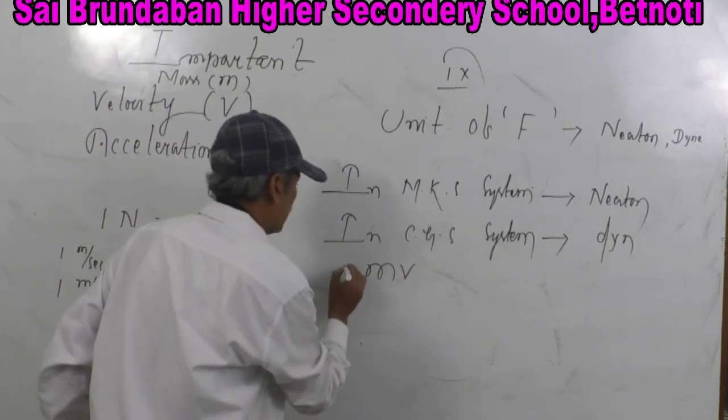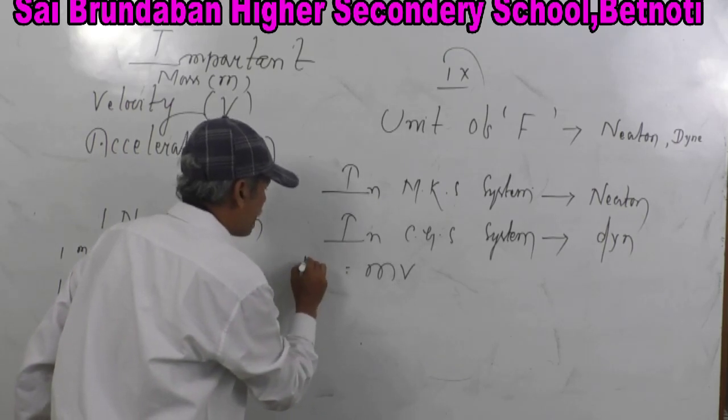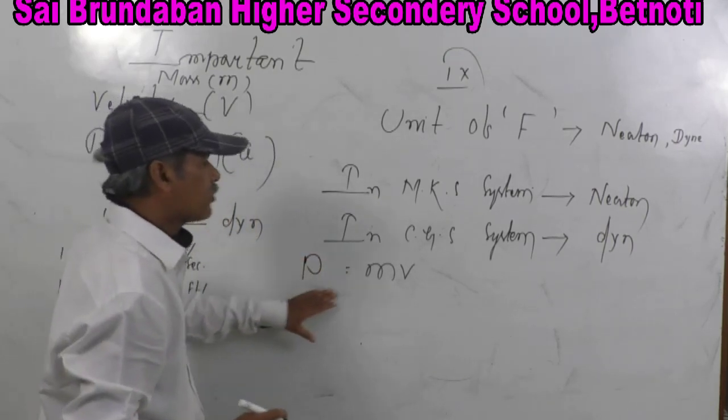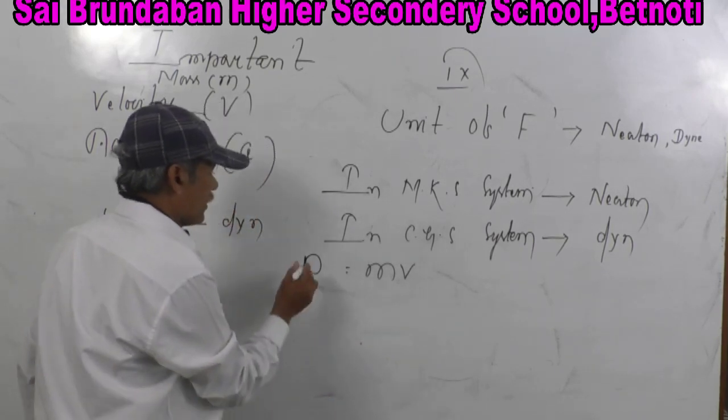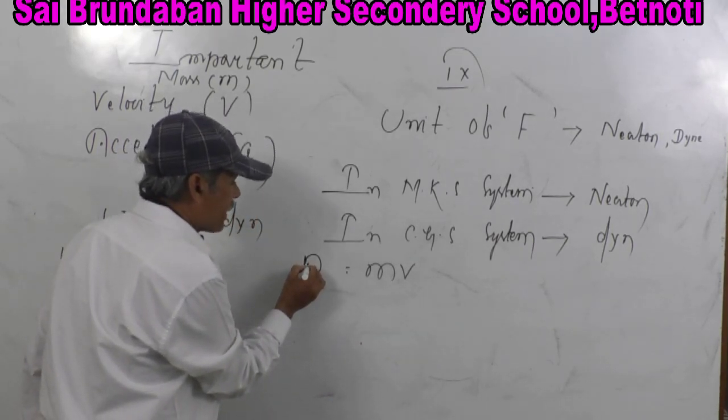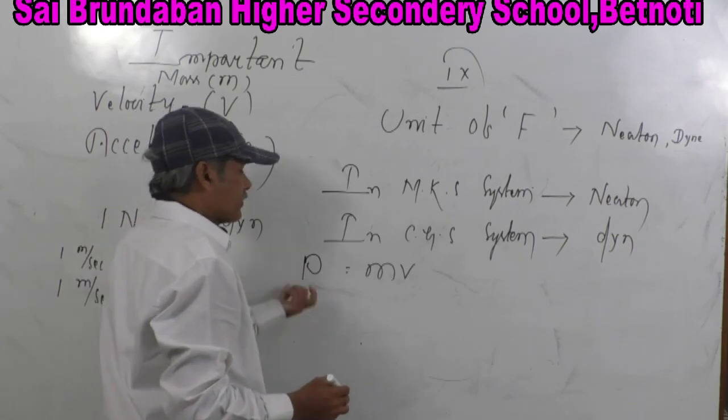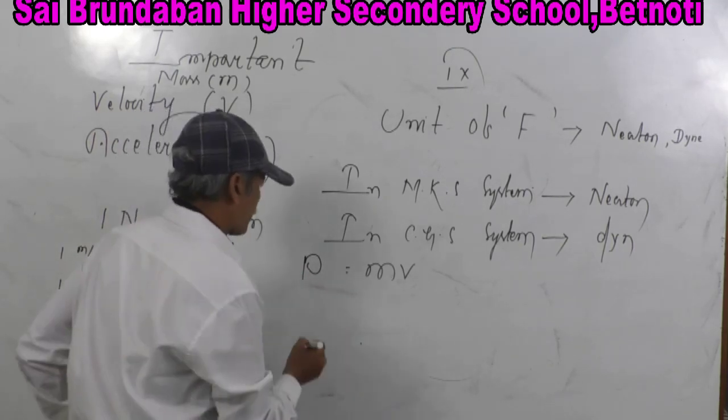What is that? Linear momentum, P. Mass into velocity is called momentum. The symbol of momentum is P. Its English form is momentum.